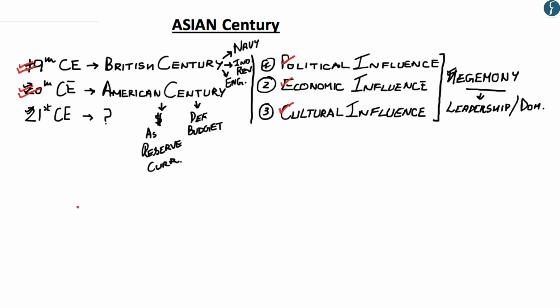And now we come to the question of why the 21st century should be the Asian century. Now the term Asian becomes problematic because of the competition between India and China. In the 19th century, there were multiple powers such as the British Empire, French, Portuguese, Italians, but the 19th century came to be known as the British century because it became the dominating power. Similarly in the 20th century, you had the Soviet Union, you had the United States, but by the early 90s, it came to be known as the American century.